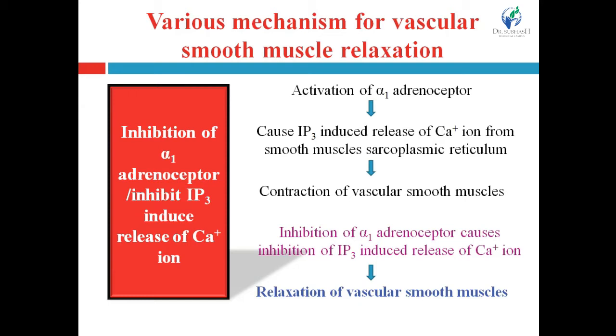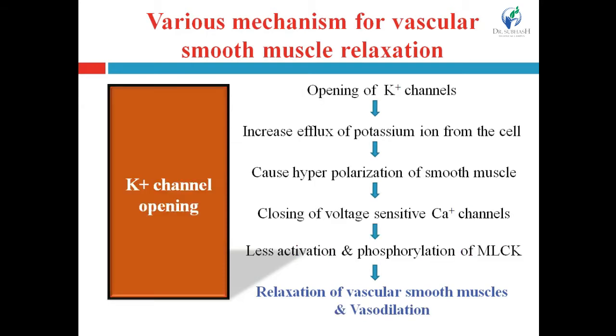Decreased concentration of the calcium ion within the cell leads to no vasoconstriction, ultimately leading to the relaxation of the vascular smooth muscles, and that's why vasodilation. Next one is potassium channel opening.